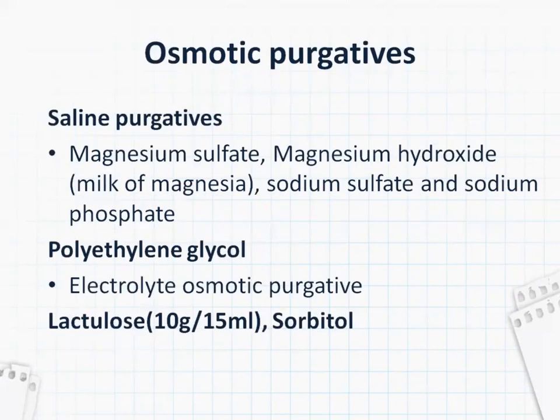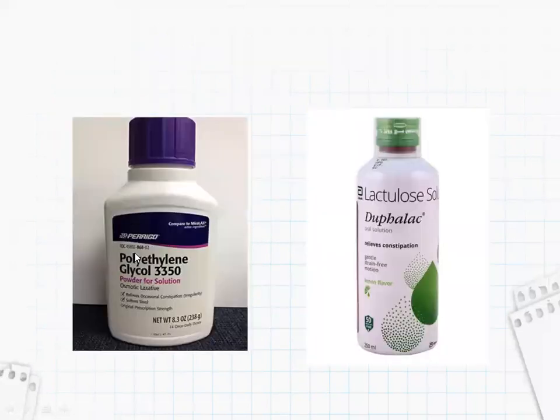Coming to osmotic purgatives: saline purgatives, polyethylene glycol, lactulose, sorbitol. In saline purgatives again, magnesium sulfate, magnesium hydroxide, which is also called milk of magnesia, sodium sulfate, and sodium phosphate. This is the polyethylene glycol, and this is the lactulose. This you might have seen as Dufalac very commonly.